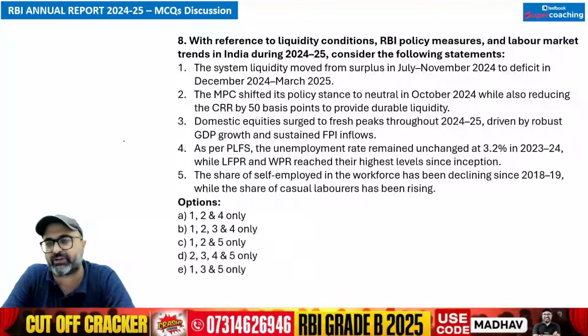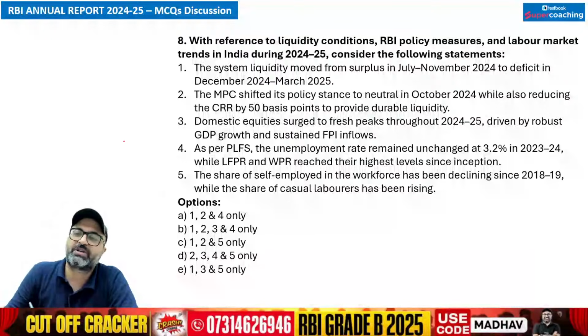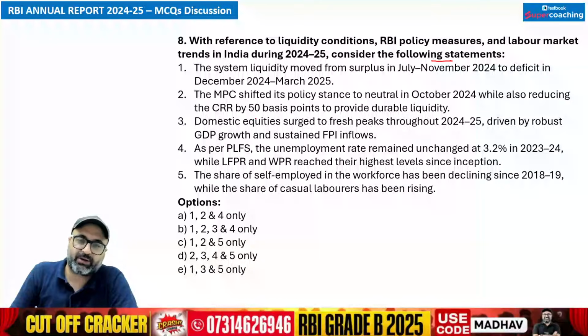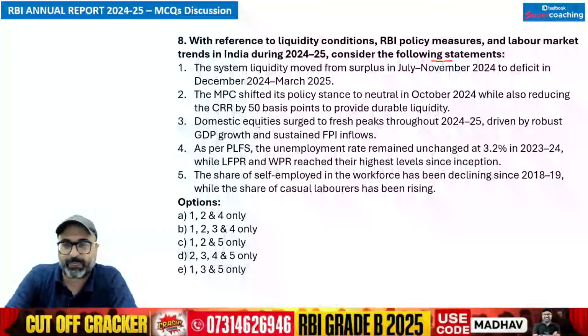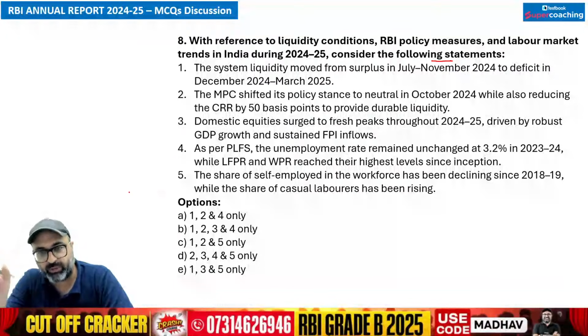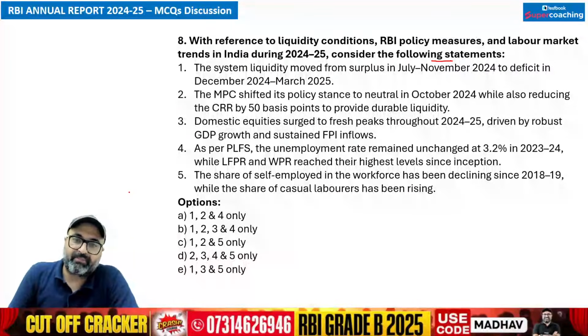Moving on to the 8th question. With reference to the liquidity conditions, RBI policy measures and labor market trends in the financial year 2024 according to RBI's annual report. The first point talks about the system liquidity. The system liquidity moved from surplus in July and November 2024 to deficit from December 2024 to March 2025.